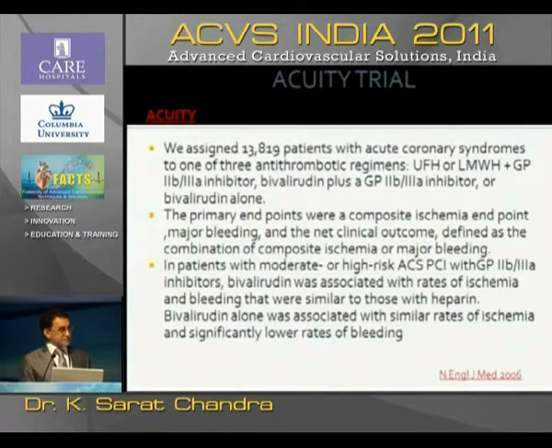The ACUITY is another trial, which had 3 arms, where they gave unfractionated heparin along with a 2B3A blocker, bivalirudin along with a 2B3A blocker, and bivalirudin alone. It has been clearly shown in the ACUITY trial that bivalirudin alone reduces the rate of major and minor bleeding, but once again, a translation into reduction of mortality has not been demonstrated.